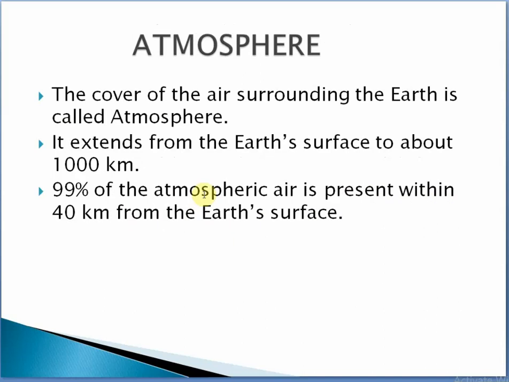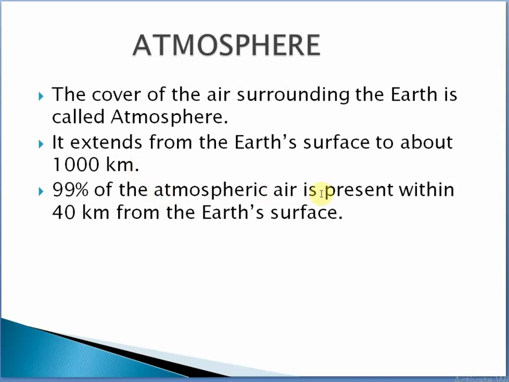So what is an atmosphere? You already know that the atmosphere is a blanket of air by which we are surrounded. So what are the constituents of the atmosphere? The cover of air surrounding the earth is called the atmosphere. It extends from the earth's surface to about 1000 kilometers.